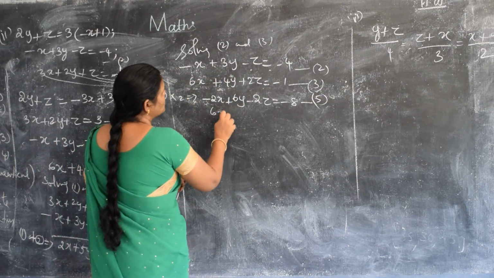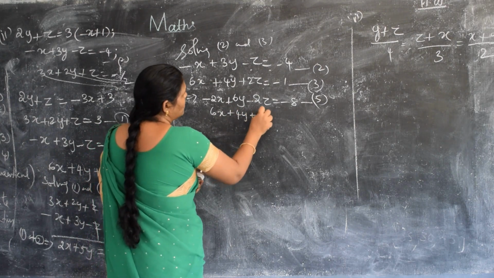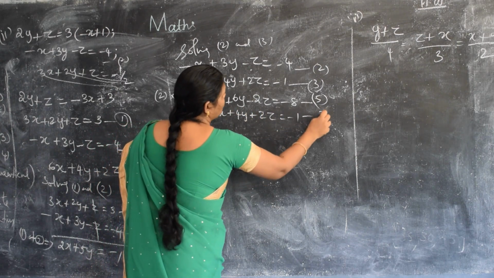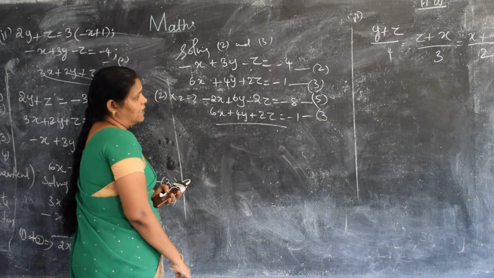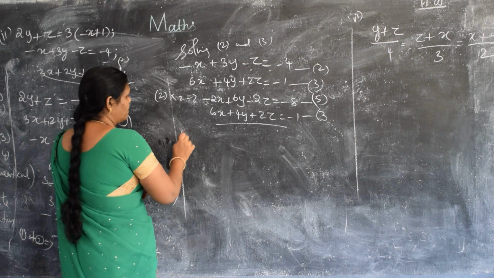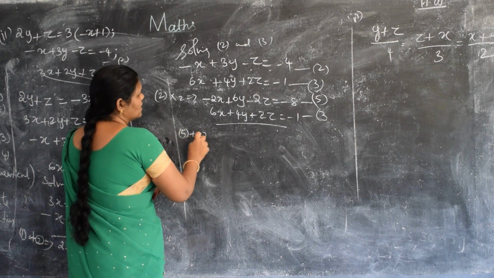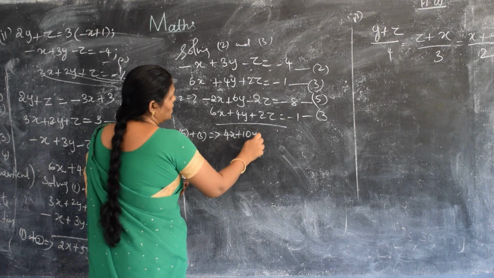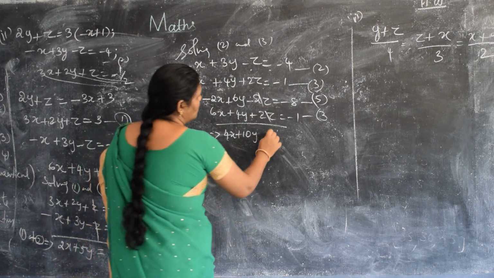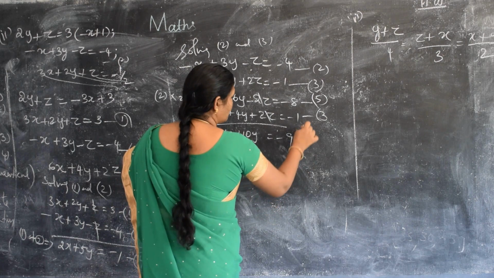So here the third one is 6x plus 4y plus 2z is equal to minus 1. Since both have different signs, I am going to add 5 and 3. Adding gives 4x plus 10y, z both get cancelled, minus 9. Let it be equation number 6.